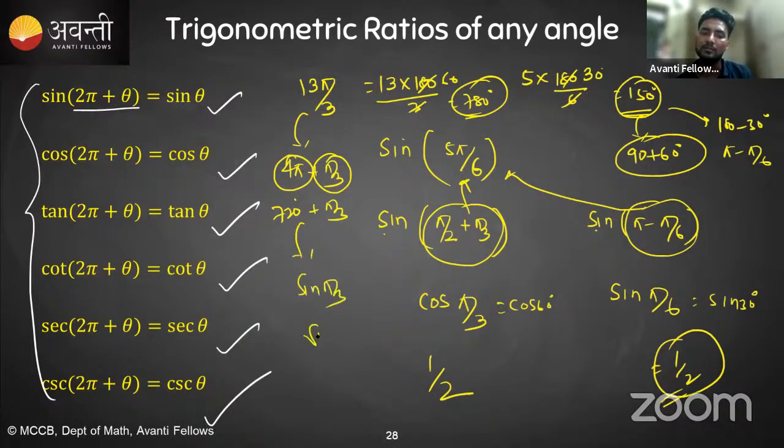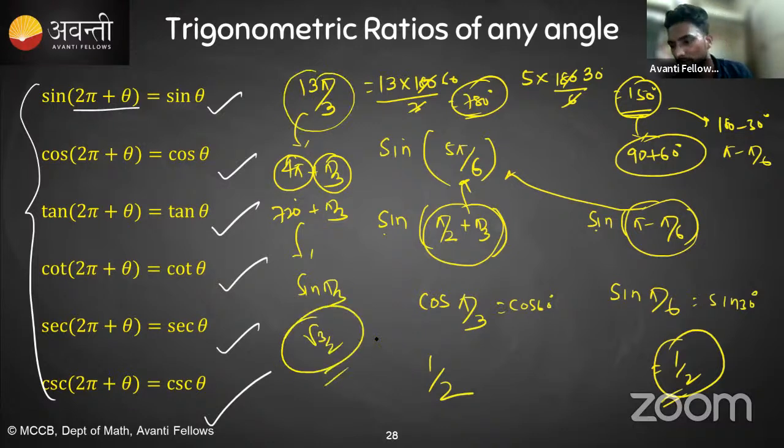And what is sine pi by 3? It is root 3 by 2. So the value of sine 13 pi by 3 is also root 3 by 2.